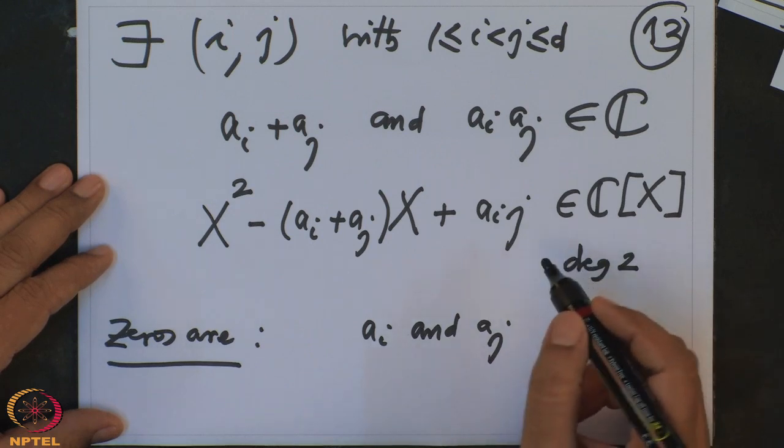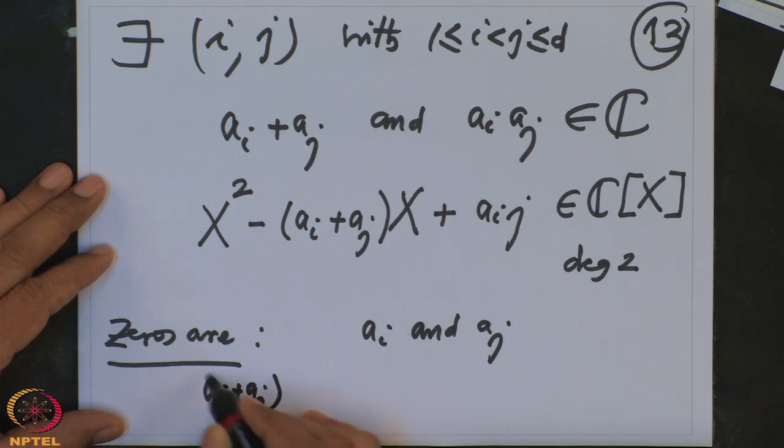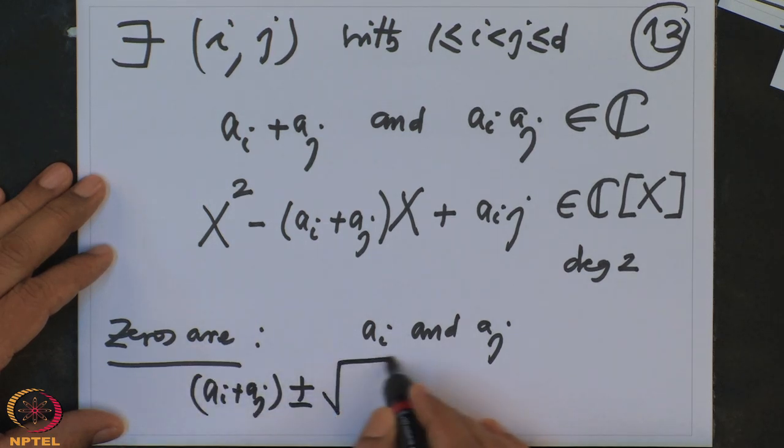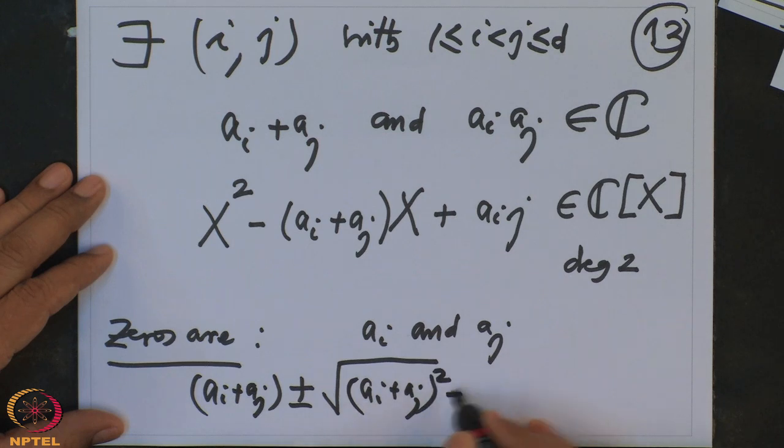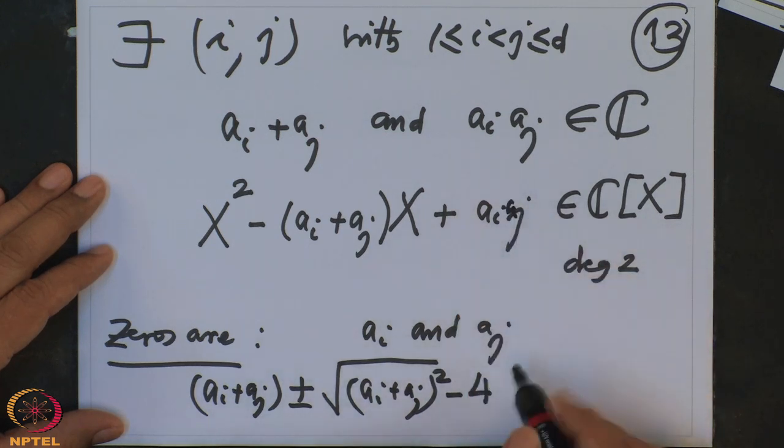So the zeros, our formula is minus the coefficient of b, that is a_i plus a_j, plus or minus the square root of b squared, that is (a_i plus a_j) whole squared minus 4 times a_i a_j.